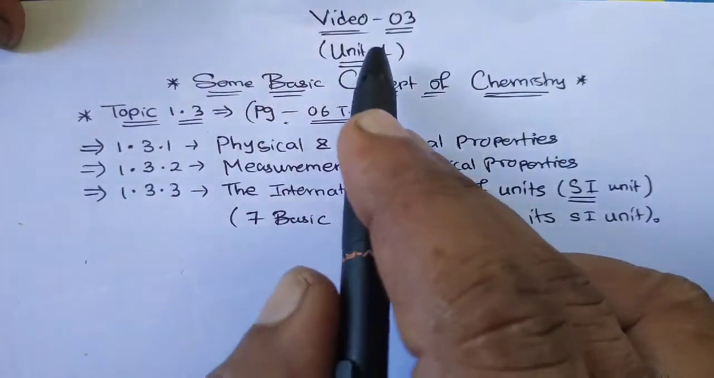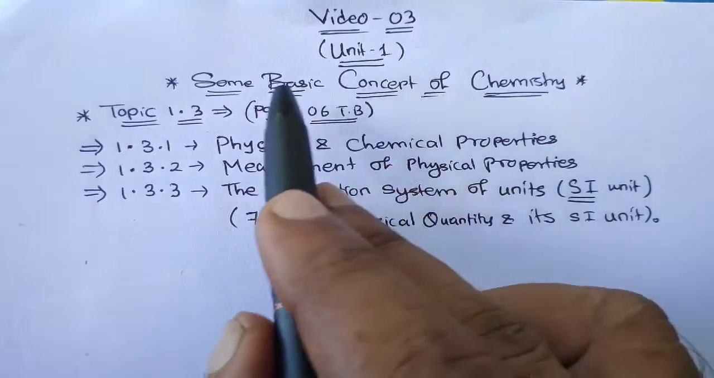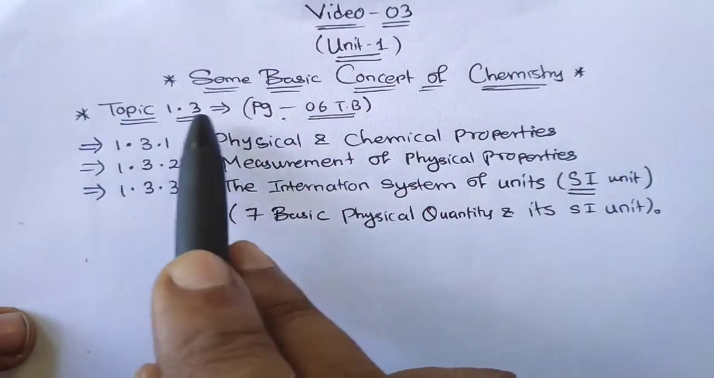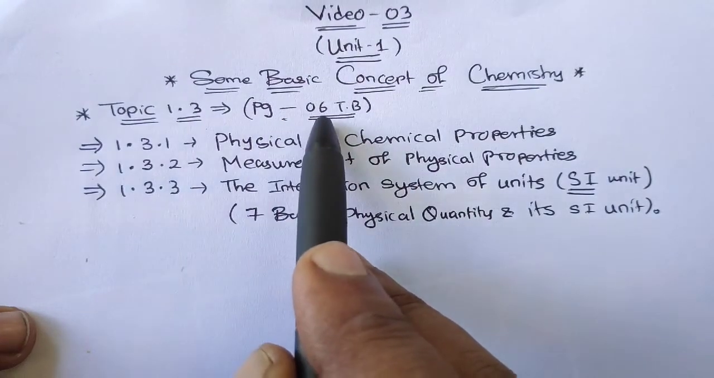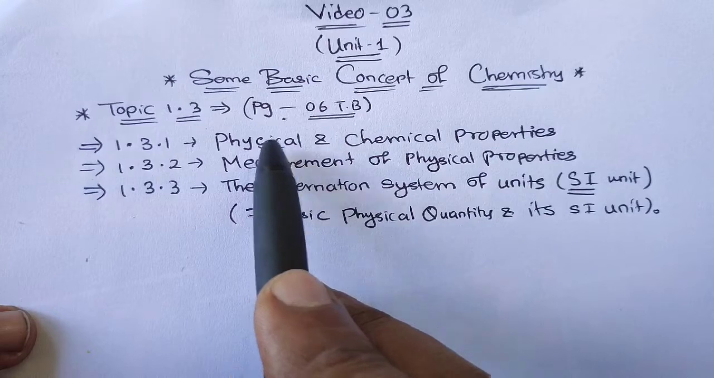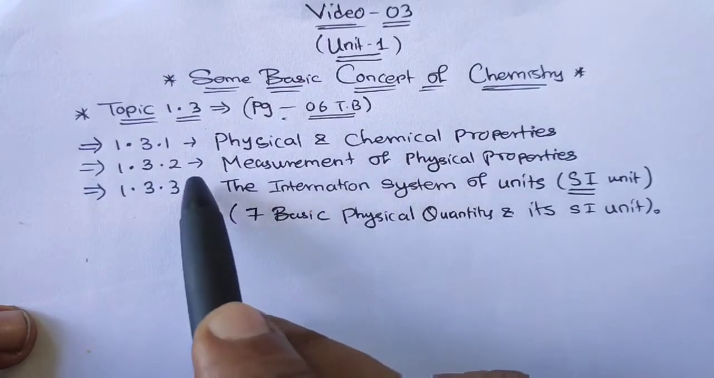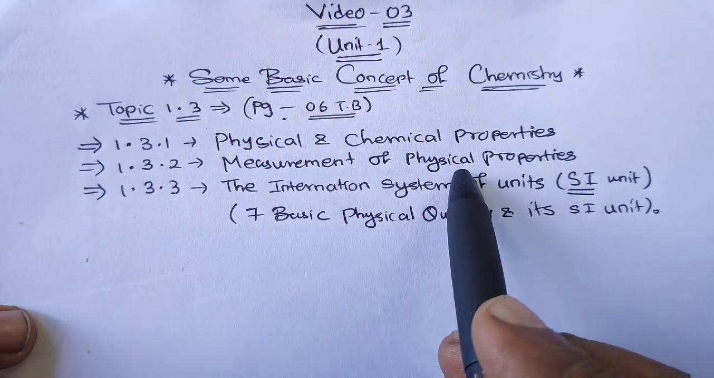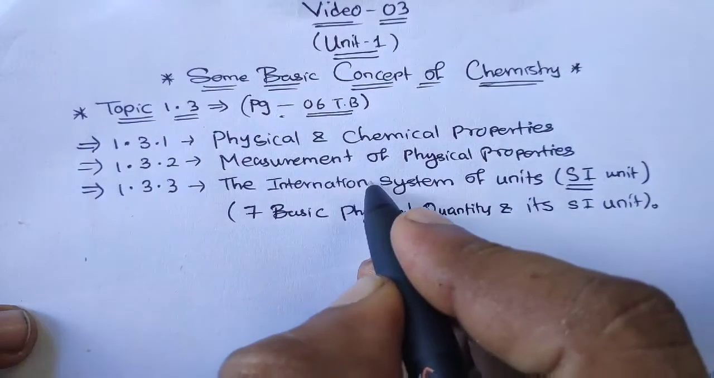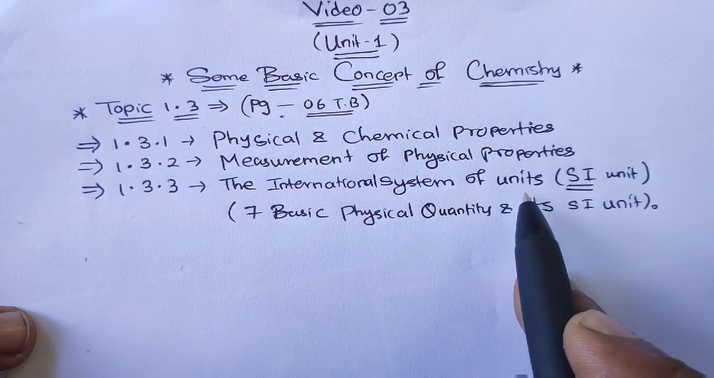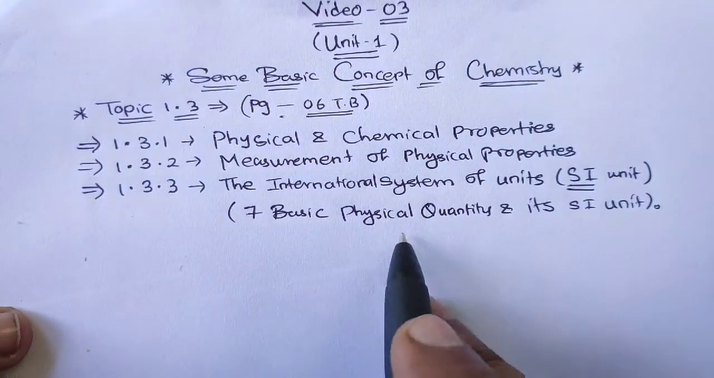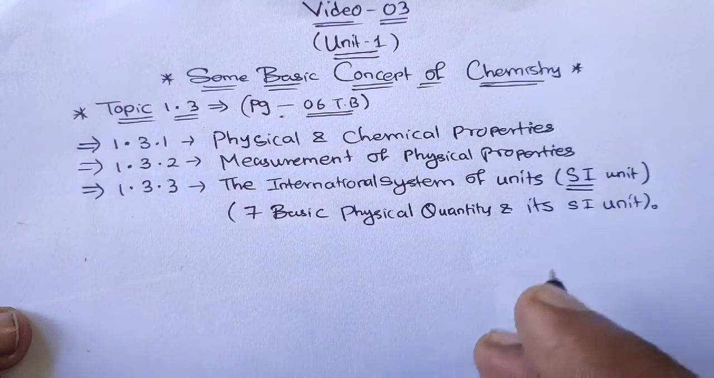Now, in this video 3, we are in Unit 1, some basic concepts of chemistry. We are going to discuss topic 1.3, page 6 in your textbook. In this, we will be discussing physical and chemical properties, measurement of physical properties, and also the international system of units, that is SI units, what we call. In that we are going to study about 7 basic quantities and their SI units.